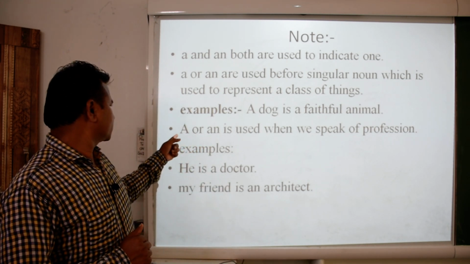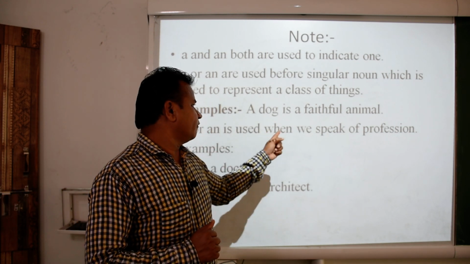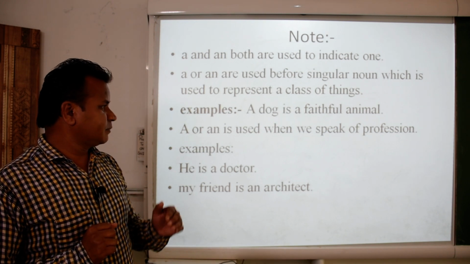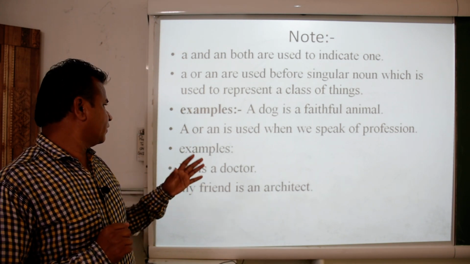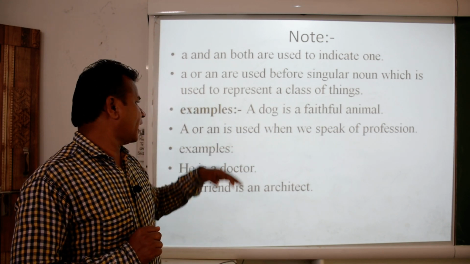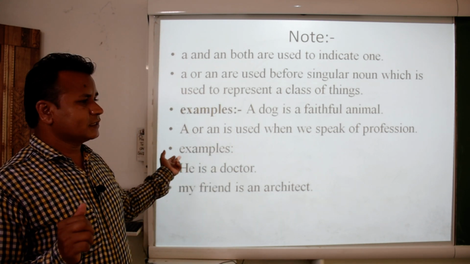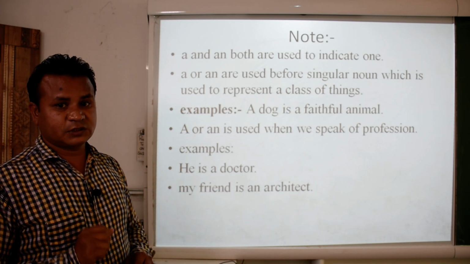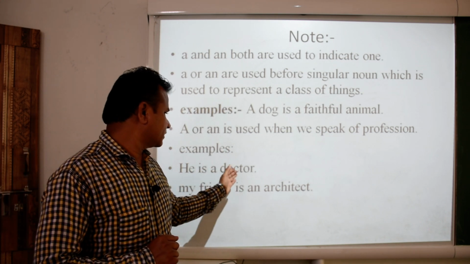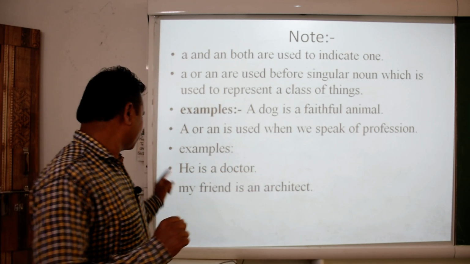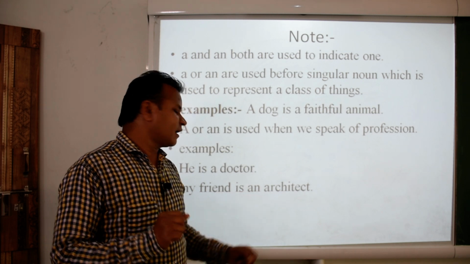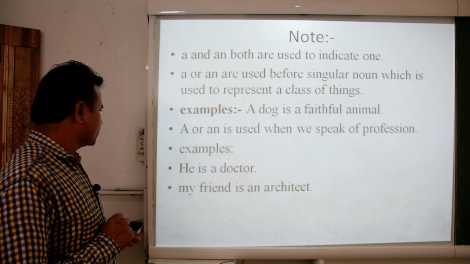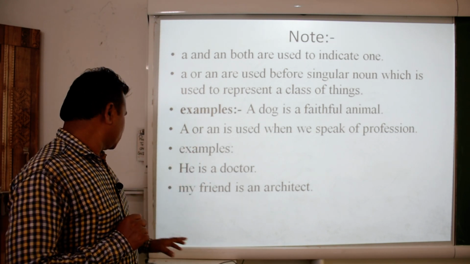Another one is, a or an is used when we speak of a profession. When we speak of a profession, then also we have to use a or an. Now let us see the examples. He is a doctor, because we are talking about a profession. My friend is an architect. That is also a profession, that is why an is used here.